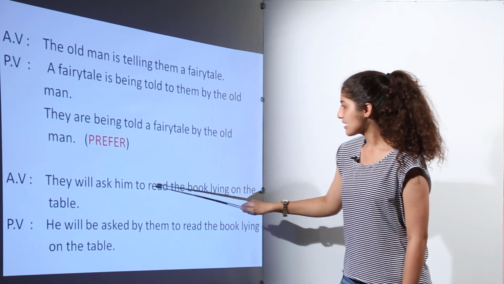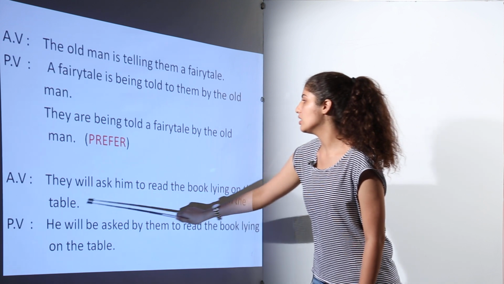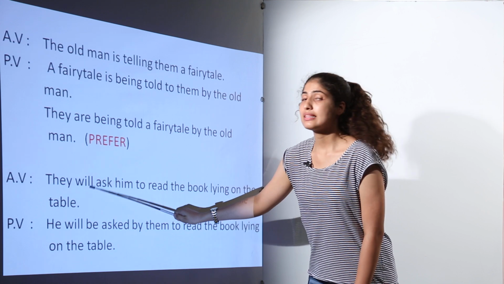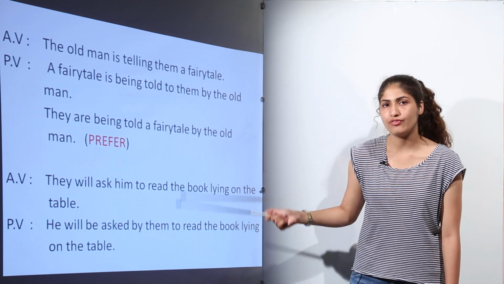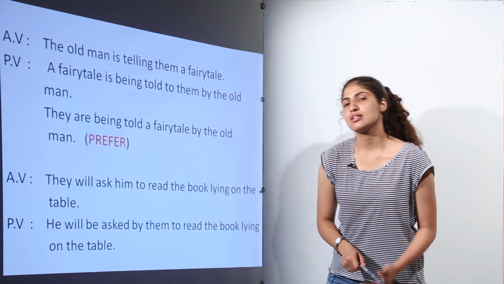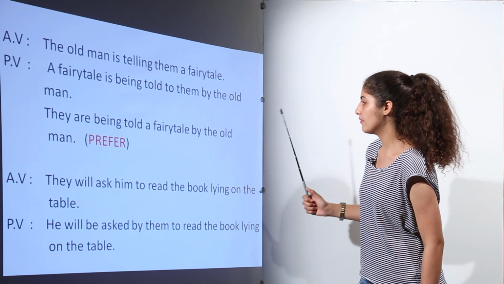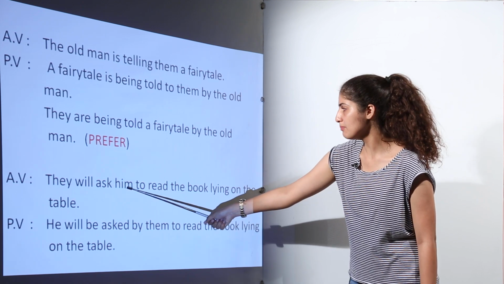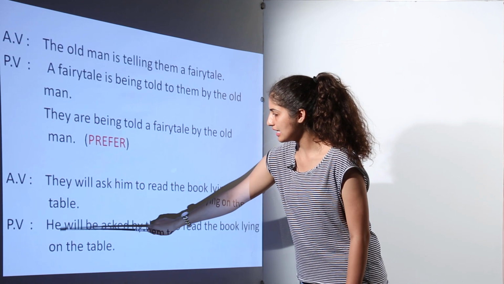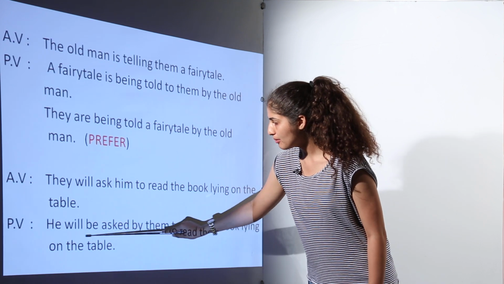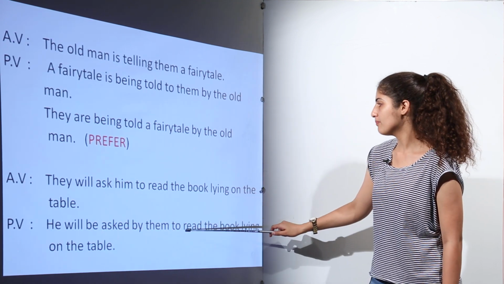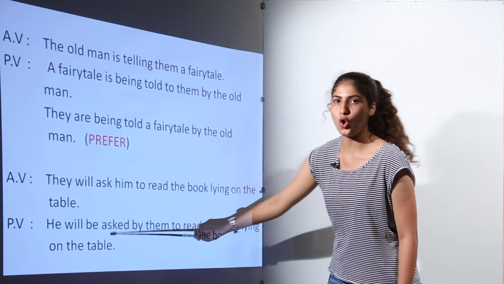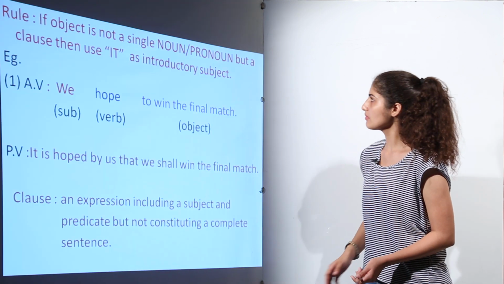Next is they will ask him to read the book lying on the table. Now again see which tense it is. They will, that means it is the future indefinite tense, so just see the rule, just see the way we have to convert. Here the object is him, so it will now be used first. He will be asked. We have to add be with the will. Be asked by them. We are just keeping the by them the same, to read the book lying on the table.